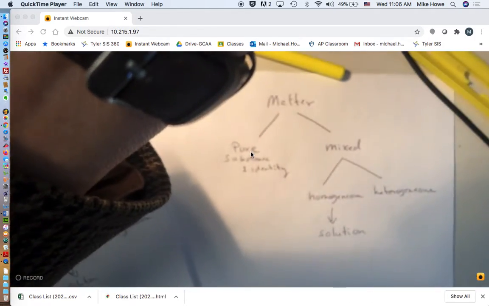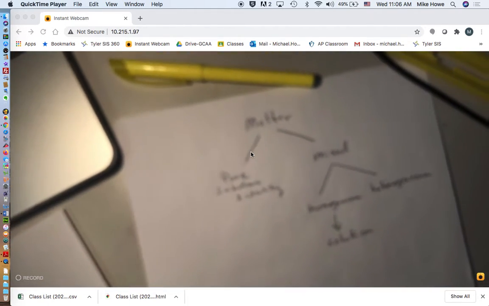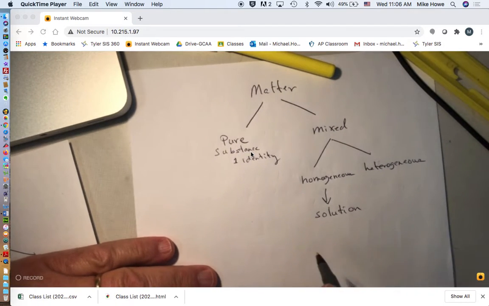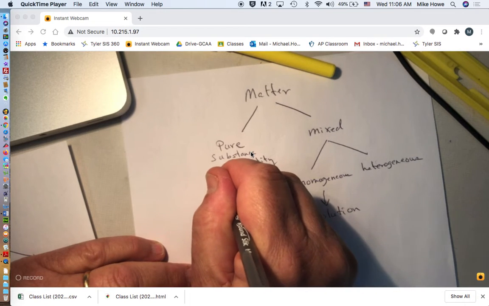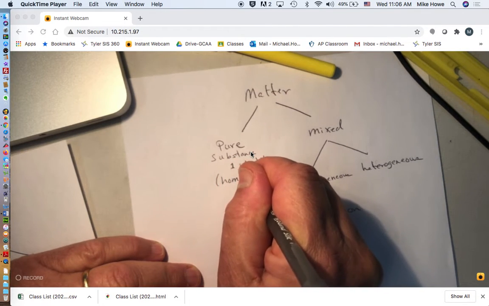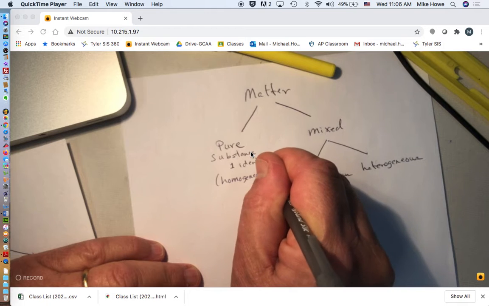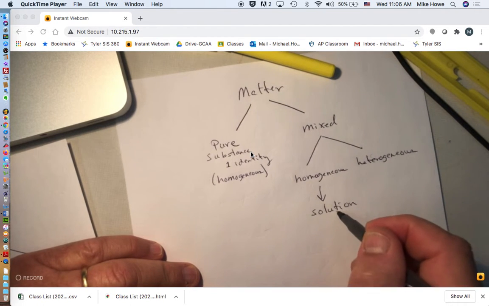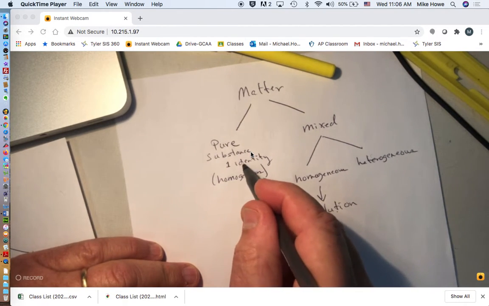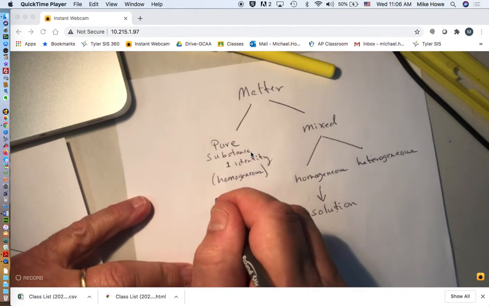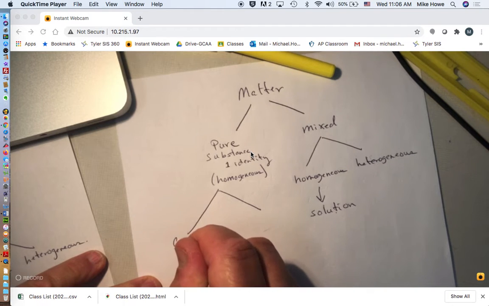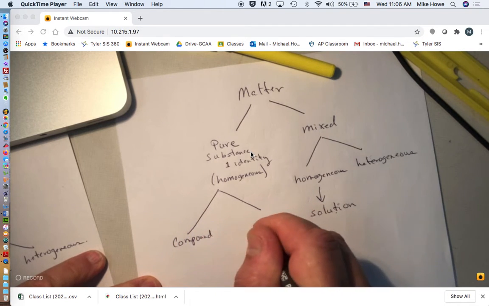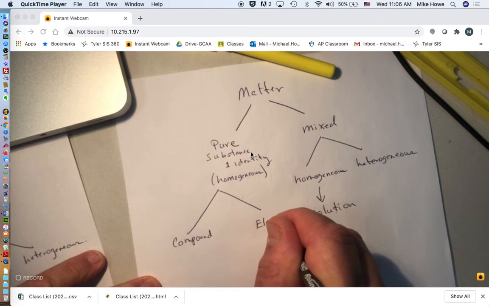Get a little bigger field of view. Okay. Now, if it's a pure substance with a single identity, it's also homogeneous because it's the same throughout. Like a solution is homogeneous, but a solution is two things. Pure substances are homogeneous with only one identity. And there are two examples of that. One of them is compounds, and the other is an element.